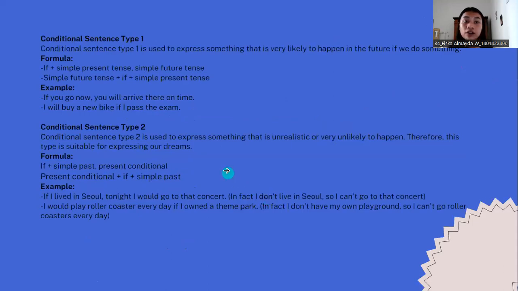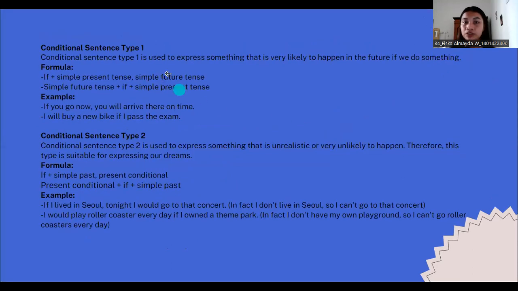So, conditional sentence type 1. Conditional sentence type 1 is used to express something that is very likely to happen in the future if we do something. Formula 1: if plus simple present tense and simple future tense.